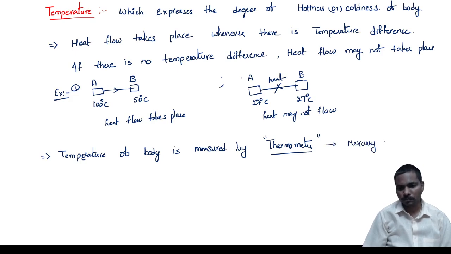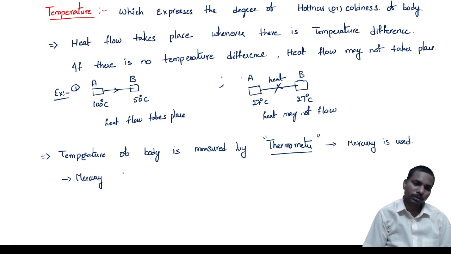Nowadays we have electronic thermometers, but I am not discussing those. Previously we had liquid thermometers, the mercury thermometers. This mercury thermometer was invented by the scientist Evangelista Torricelli.